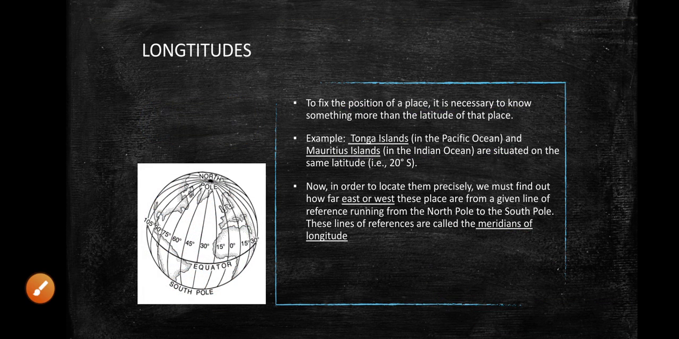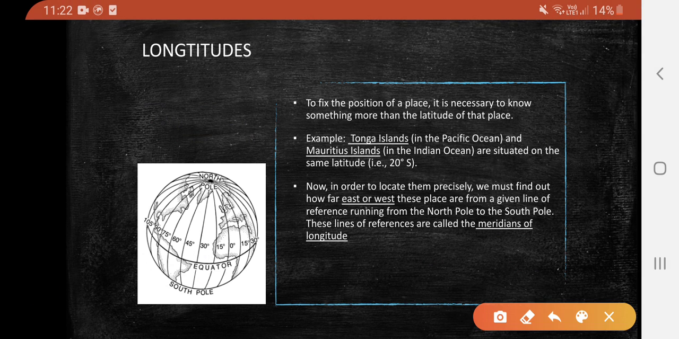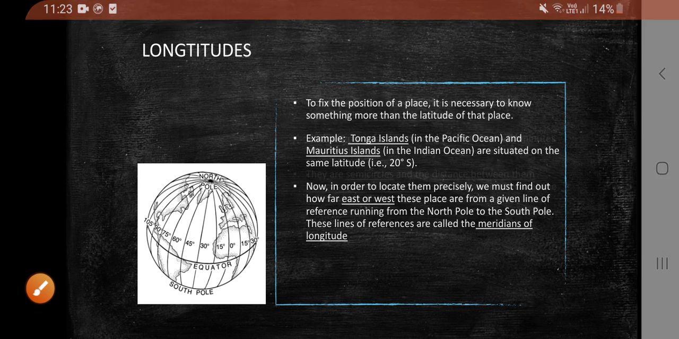Longitudes. To fix a position, we need to know something more than the latitude of the place. For example, Tonga Islands and Mauritius Island are both on the same latitude, that is 20 degrees south. In order to locate them precisely, we need to find how far east or west the place is from a given line of reference running from north to south pole. These lines of reference are called meridians of longitude.